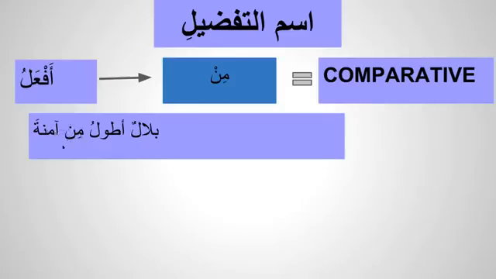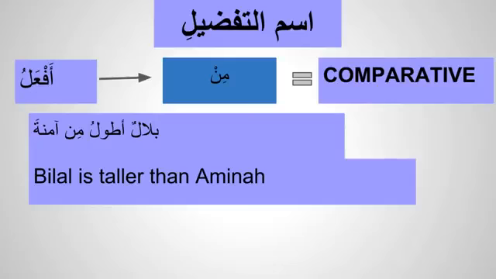There's no change in that relationship. However, when there is an ism tafdeel followed by min, then it becomes a comparative sentence. So Bilal is taller than Amina. So that's the two ways how we identify whether it is superlative or comparative.